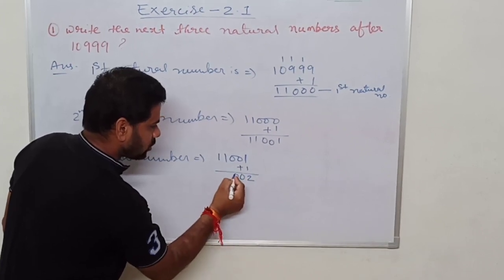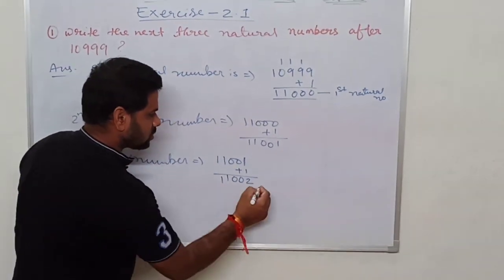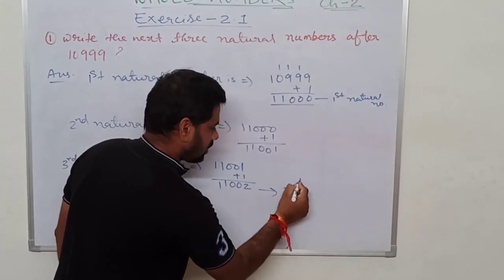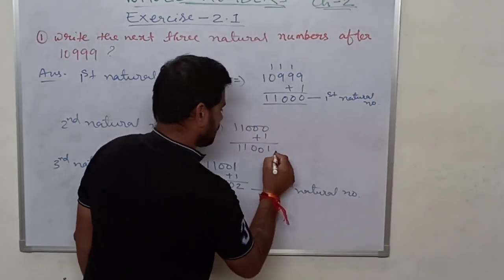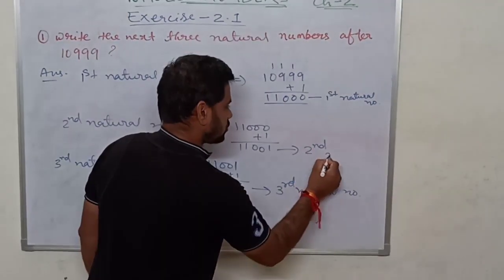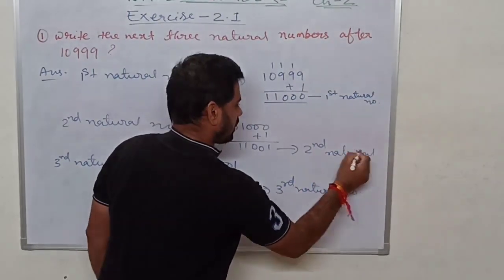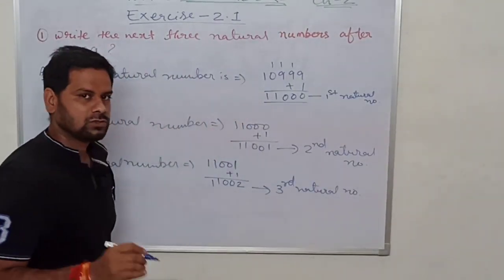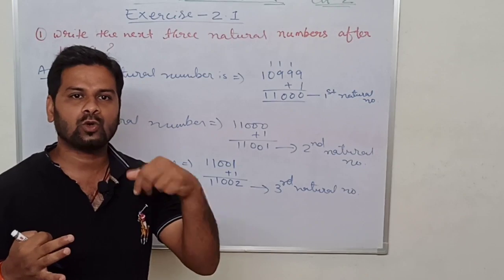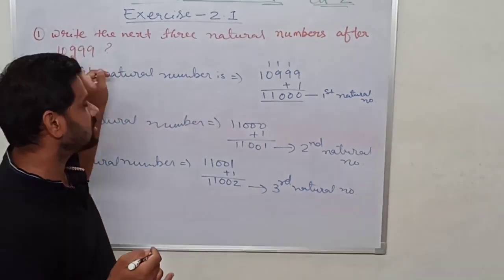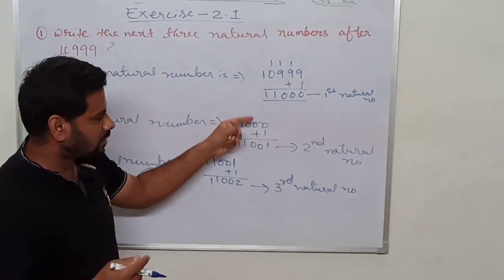So this is the third natural number. Getting it? So to find three natural numbers we are adding 1 three times. When we add 1 three times in this question, we get the 3 natural numbers.